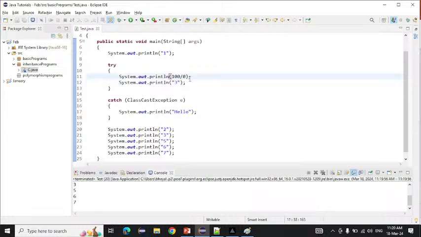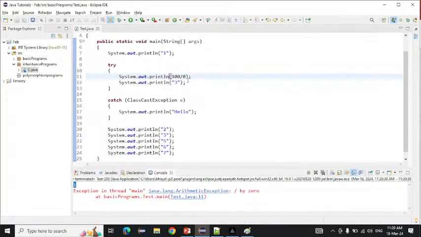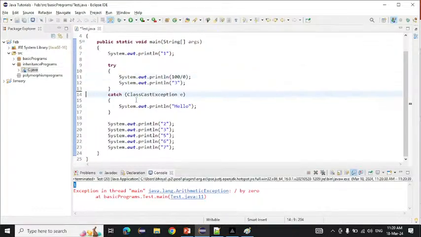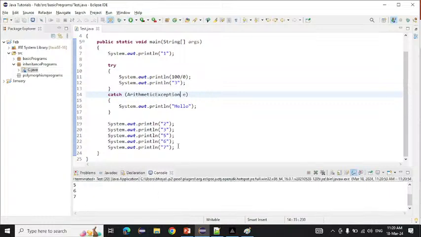If I run this one, only one is printing: 3. Why is it not? Oh, suppose... sorry. Arithmetic exception. Now if I print this one, will 3 be printed on the console or not? 1, then hello directly printing, then 2, 3, 5 are printing on the console. That 3 is not printing, this 3 is printing. Okay, so why is this 3 not printing on the console?